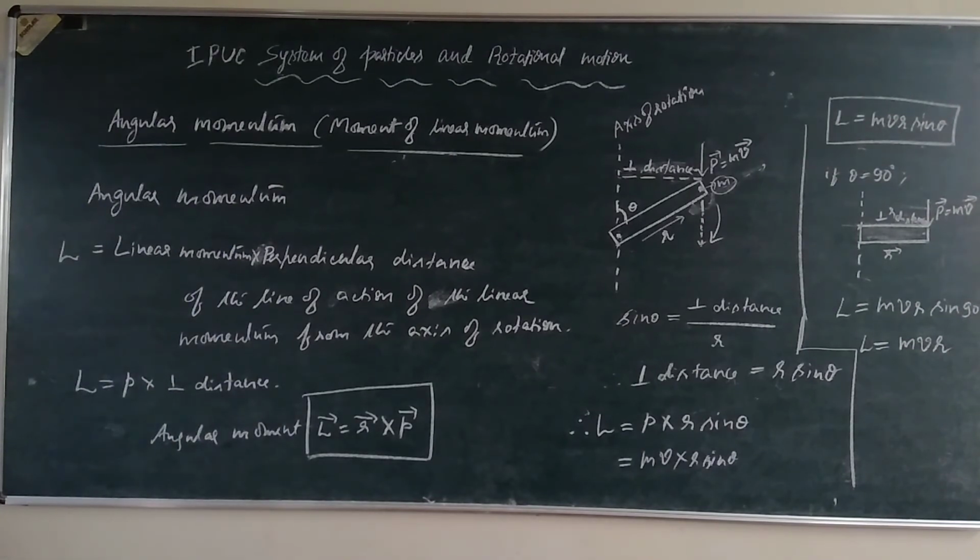In the next class, we derive the relationship between the angular momentum and the torque. That is one important derivation. So this you have to remember: tau is equal to r cross F, and vector L is equal to r cross P. Thank you.